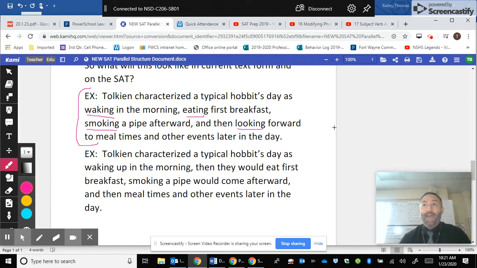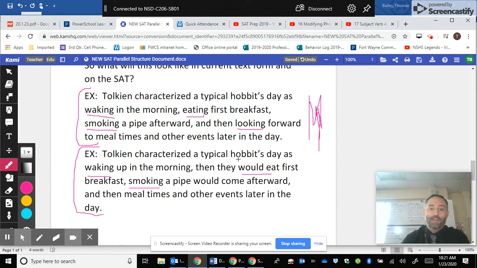Now, looking at the bad example, it's the same content, but take a look at where things get a little weird. Tolkien characterized a typical hobbit's day as waking up in the morning, then they would eat first breakfast, smoking a pipe would come afterward, and then meal times and other events later in the day. What you notice is that the first one is parallel because it followed a similar pattern for all of the verbs.